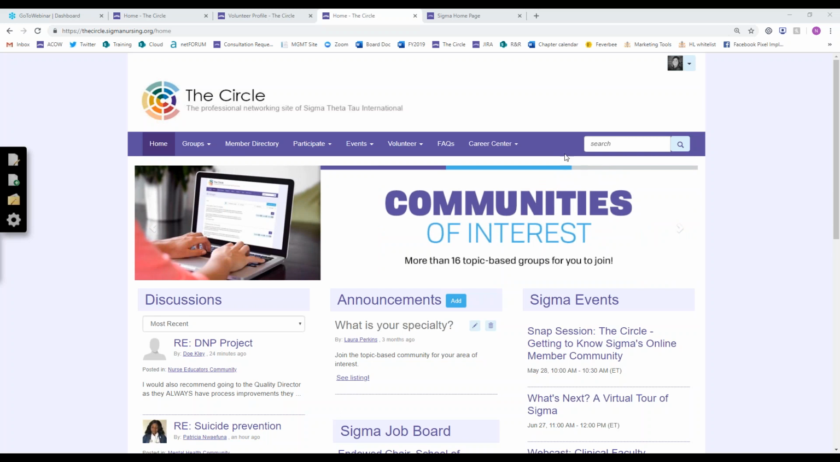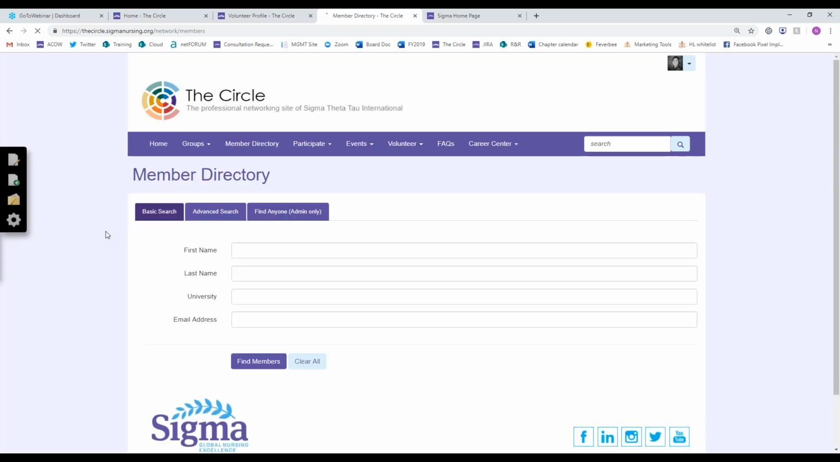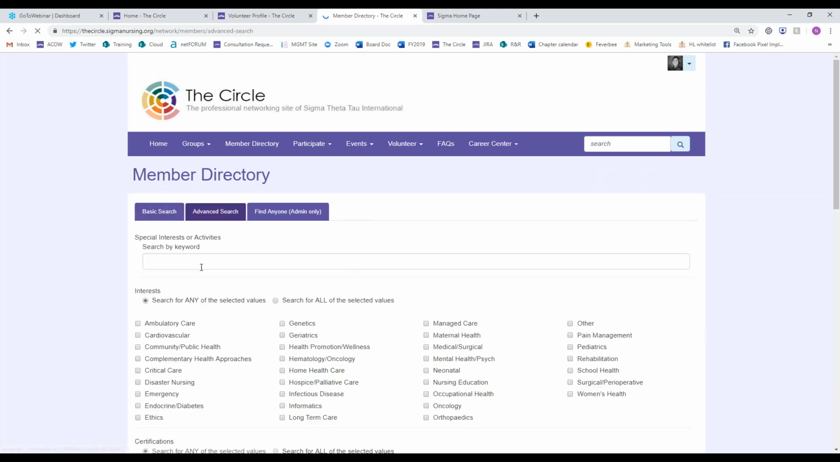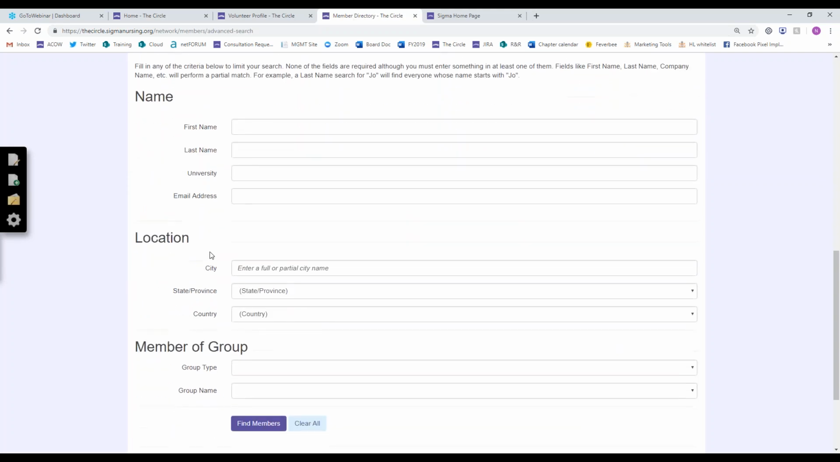But to answer your question, yes, you can find members by location using the member directory. What you'll want to do is use the advanced option. When you click member directory, the first options you get are just first name, last name, university, and email. You can click advanced search, and if you scroll down, find people by location. So I hope that answers your question.